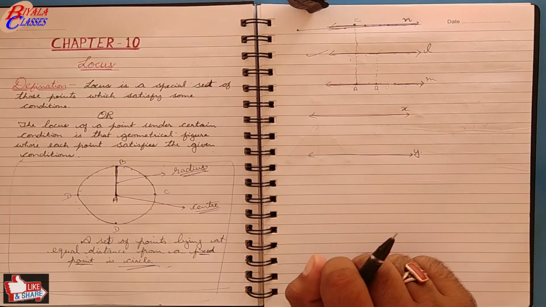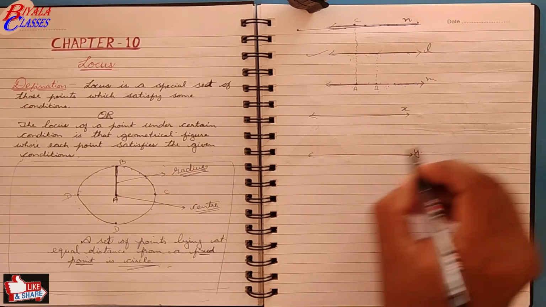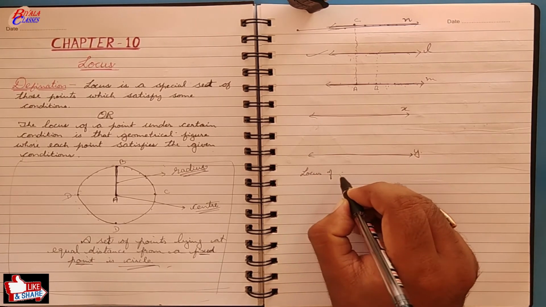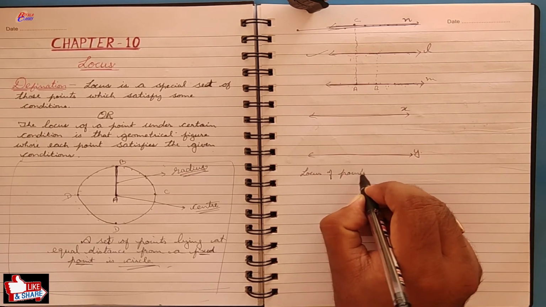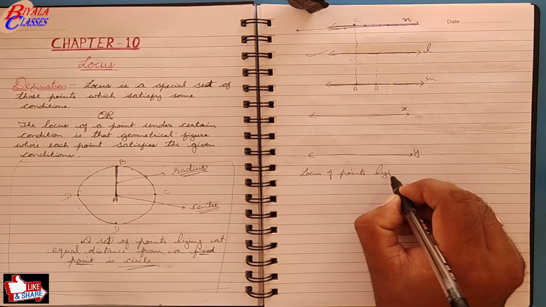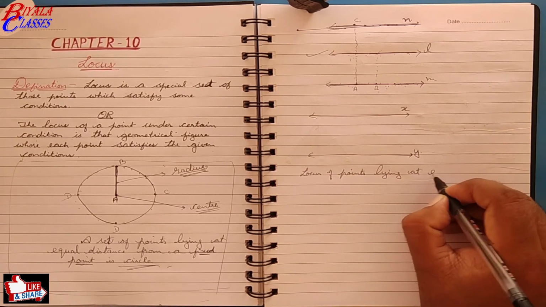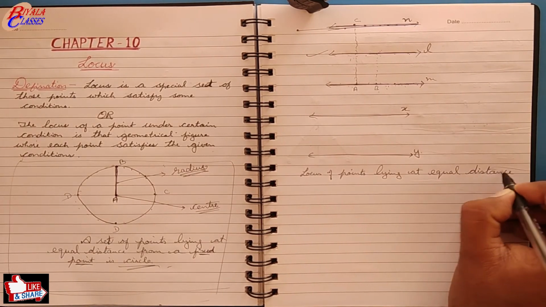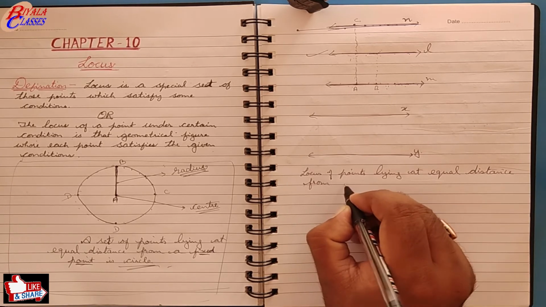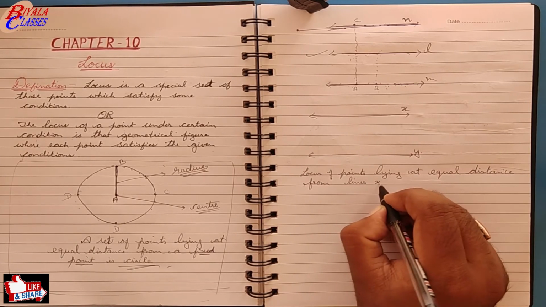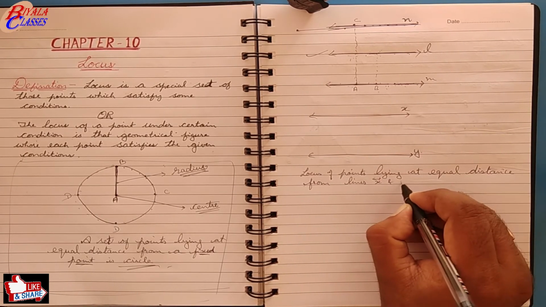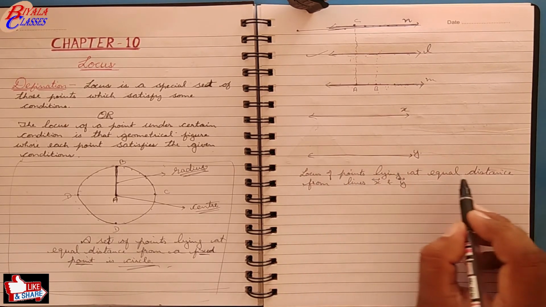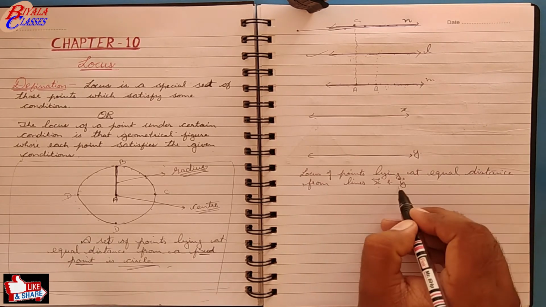There are two lines now. Now here, if you want to find the locus of points lying at equal distance from lines X and Y. Now these points should lie at equal distance from both the lines X and Y.